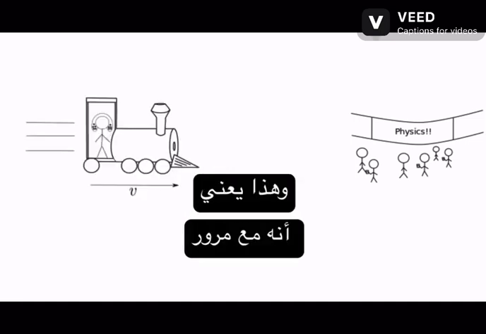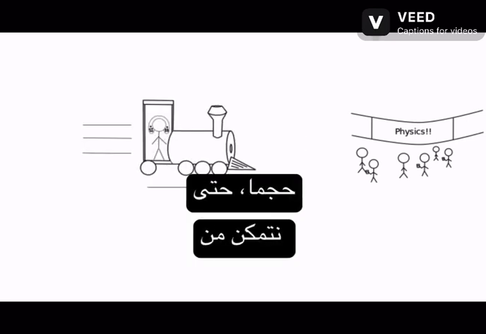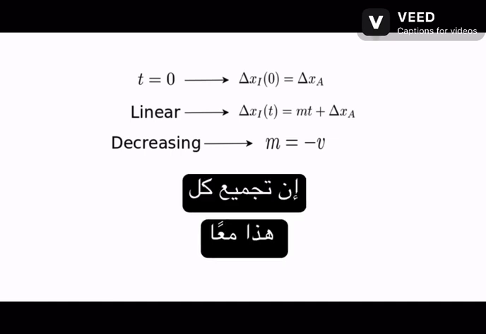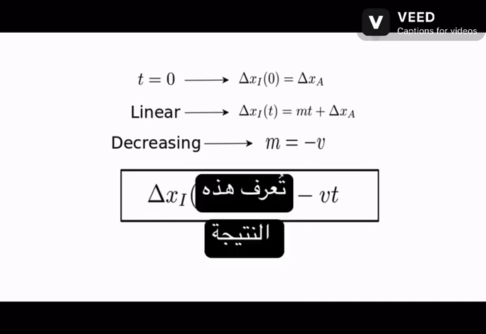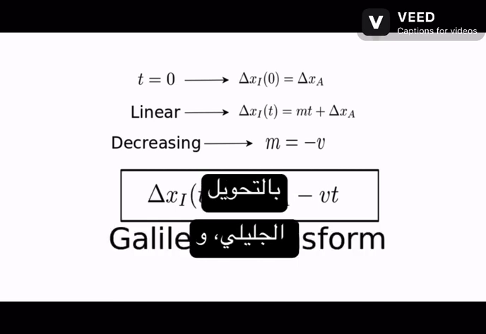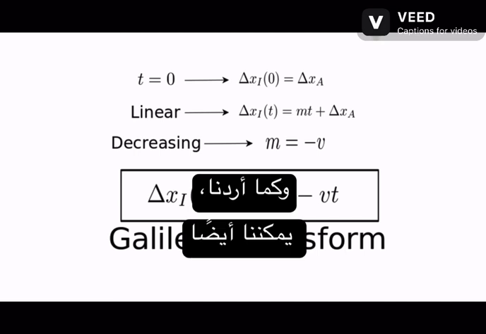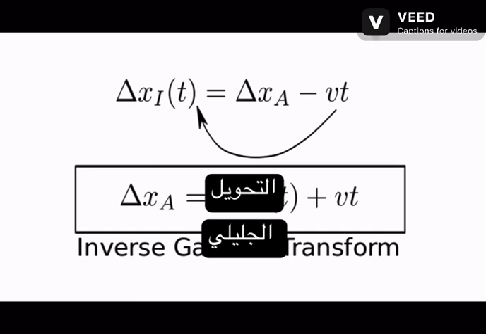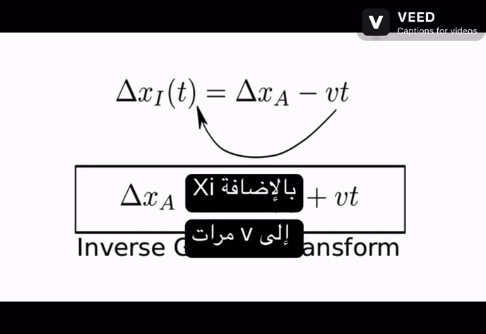This means that as time goes on, delta xi must get smaller, so we can confidently say that m is equal to negative v. Putting this all together gives delta xi is equal to delta xa minus v times t. This result is known as a Galilean transform, and it relates the different experiences of Isaac and Albert just like we wanted. We can also solve for delta xa and get the inverse Galilean transform. Delta xa is equal to delta xi plus v times t.